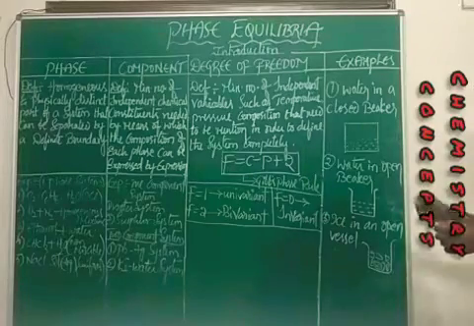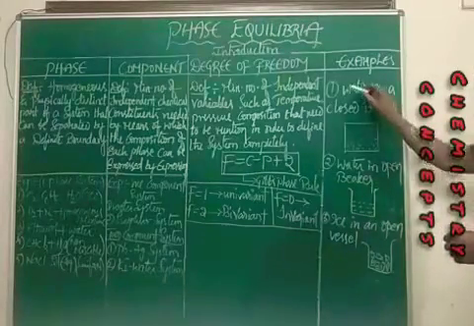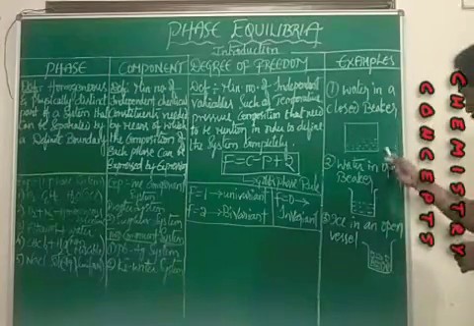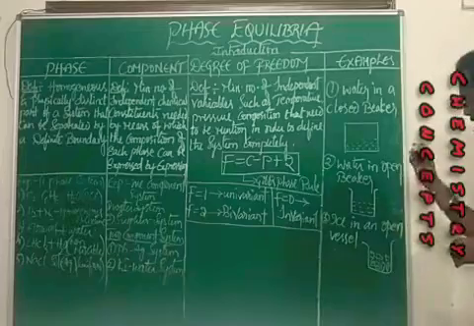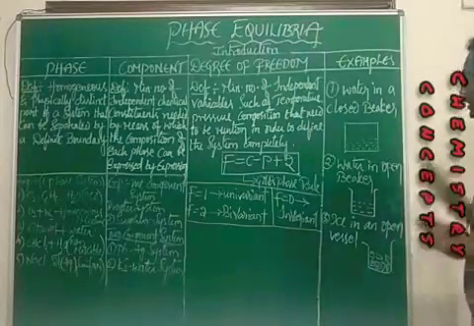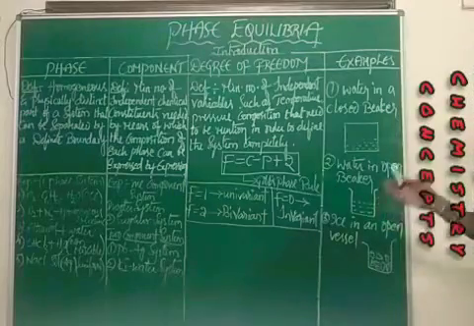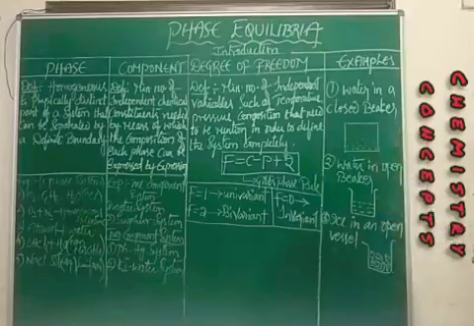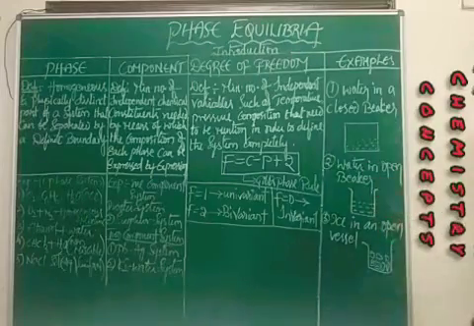So here, the same for water in a closed beaker, you get only one component, here you get only one, and here also you get only one component, because the phase changes but not the components. The component is water.